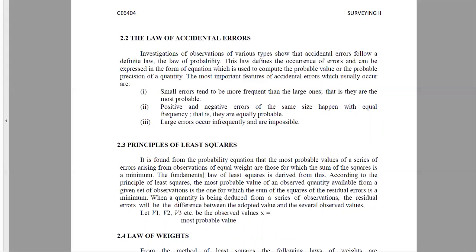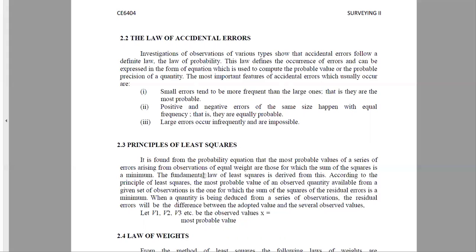This law defines the occurrence of errors and can be expressed in the form of equations, which are used to compute the probable value or probable precision of a quantity.